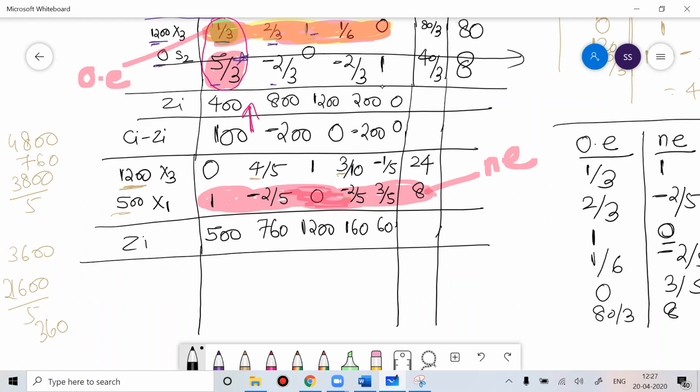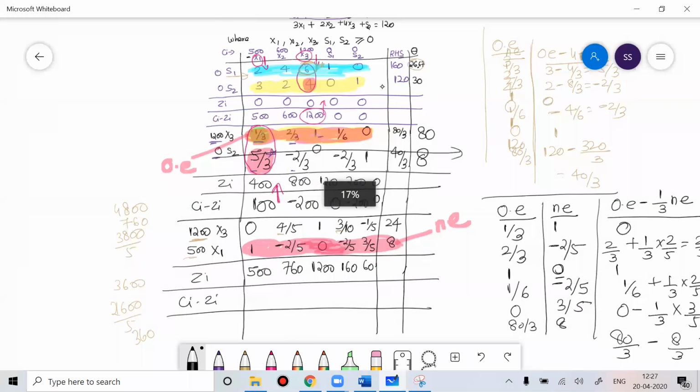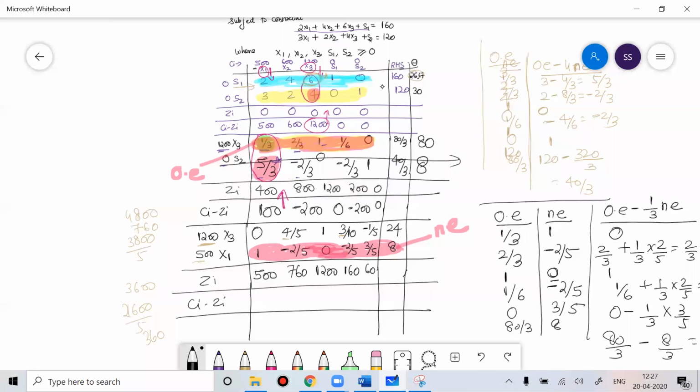Done. So like this you can find the Zi value. Thank you, Devraj, I did not see that 10 there. So now you can find Ci minus Zi. So that is 500 minus 500, 0.